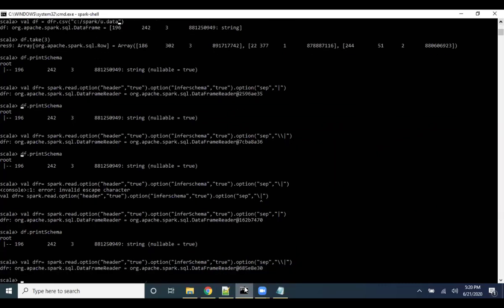Murli, 1 second. If you see this, you have written spark.read.option, header is equal to true, infer schema, everything you have written. But I think you have forgotten to execute the previous statement. Correct, sir. Yeah, sorry. Okay.